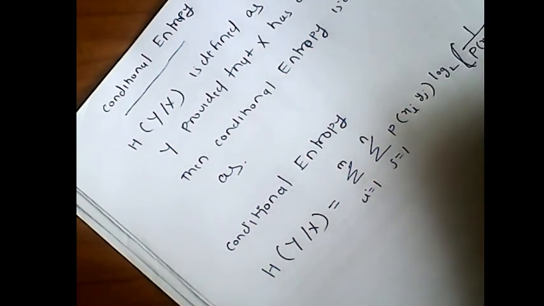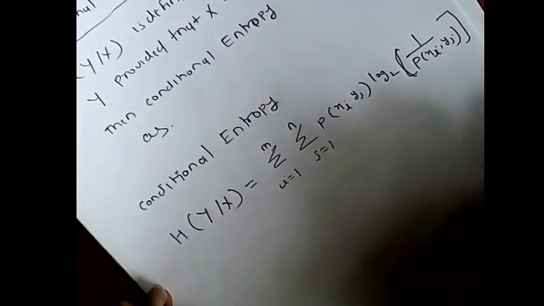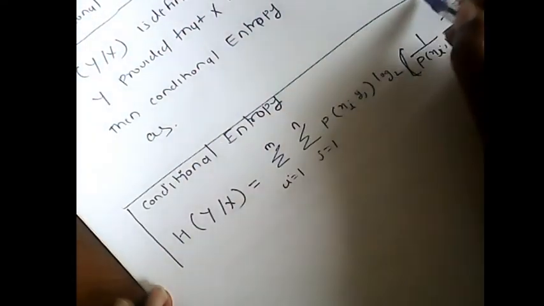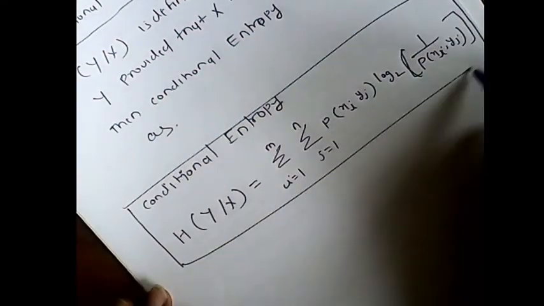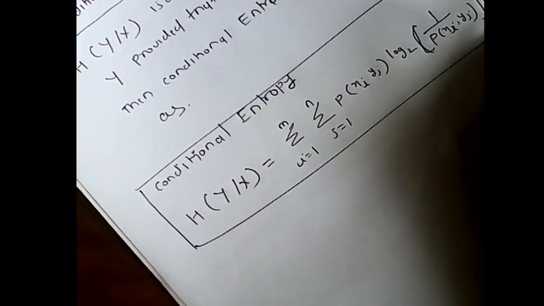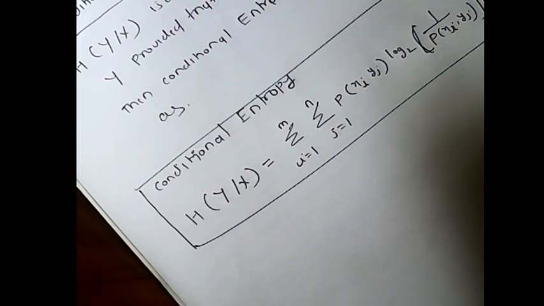So this is the equation to find the conditional entropy. This is a very important equation.